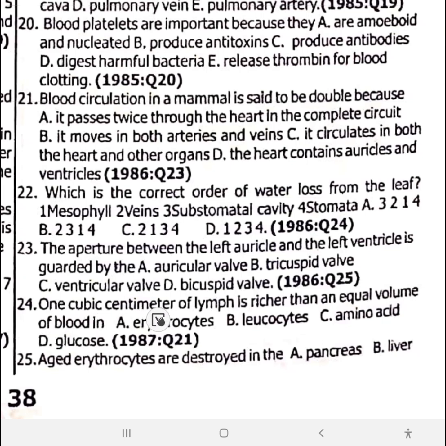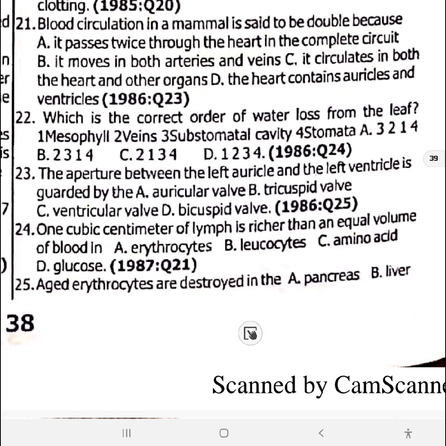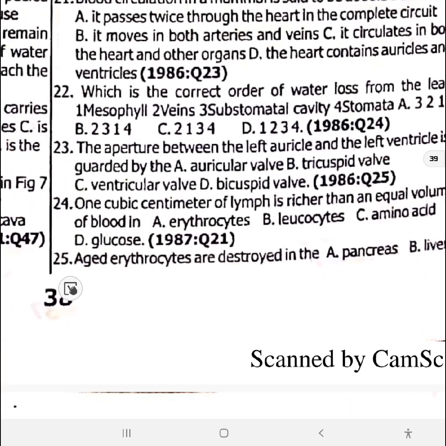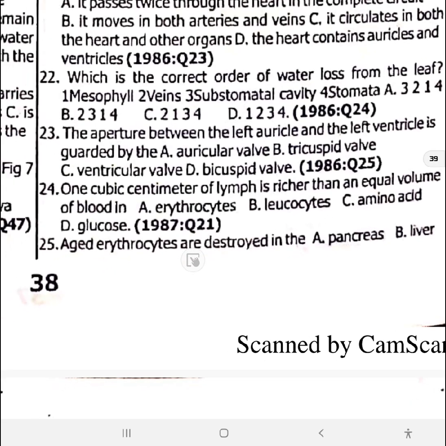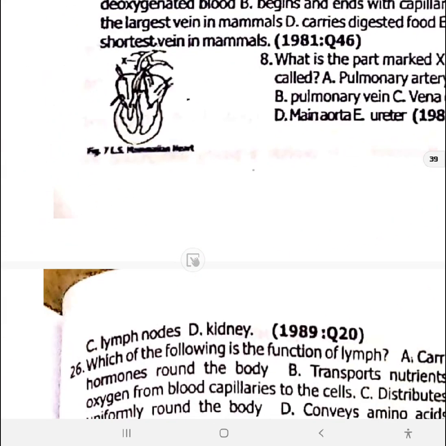24. One cubic centimeter of lymph is richer than an equal volume of blood in leukocytes, option B. 25. Aged erythrocytes are destroyed in the liver. Aged erythrocytes are destroyed in the liver and the spleen.